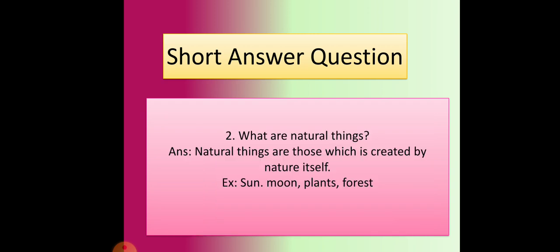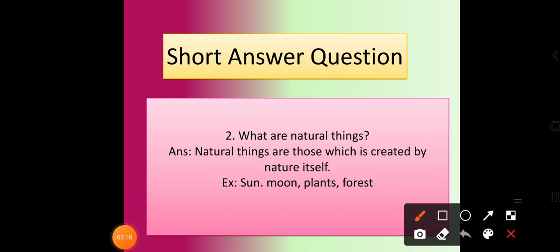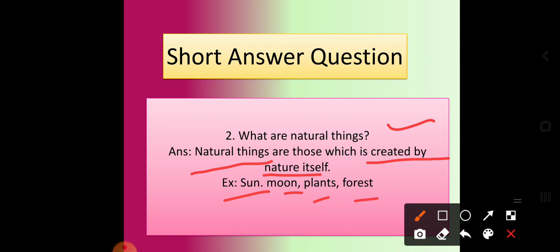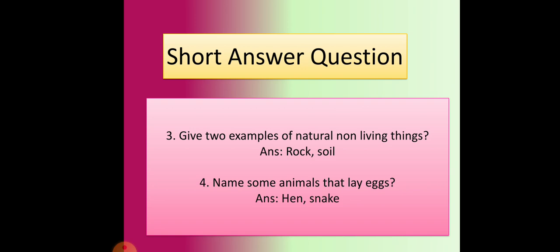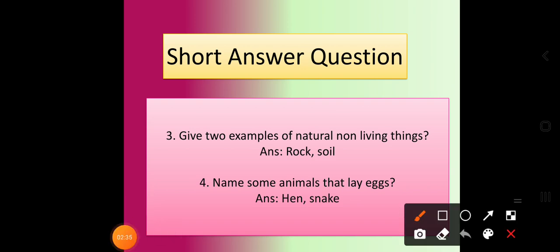Now let's discuss the next question. What are natural things? Natural things are those which are created by nature itself. Examples: sun, moon, plants, forest. These are examples of natural things. The question can be asked: give 2 examples of natural non-living things. The answer is rock and soil.